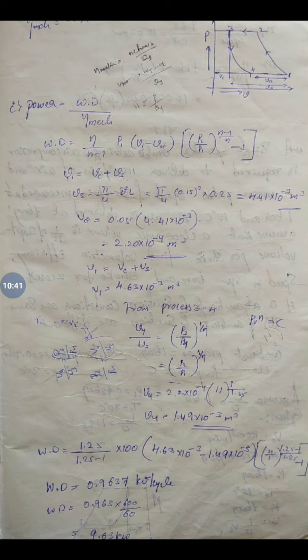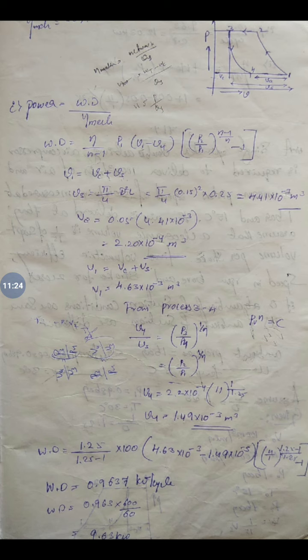meter cube. Now from the process 3 to 4, the expansion is taking place, that is V4 by V3 is equal to (P3 by P4) to the power of 1 by n. P3 is equivalent to P2 and P4 is equivalent to P1, so P3 by P4 can be written as P2 by P1. So V4 is equal to V3 into (P2 by P1) to the power of 1 by n. V3 is the clearance volume, Vc, which we have already calculated as 2.2 into 10 power minus 4. Substituting these values, we get V4 as 1.49 into 10 power minus 3 meter cube.